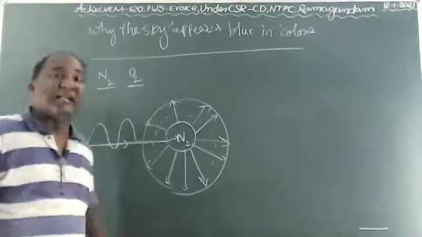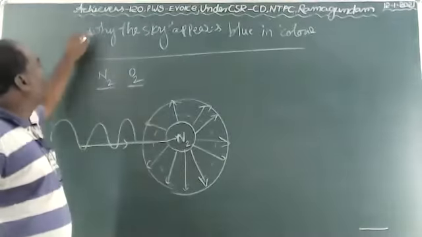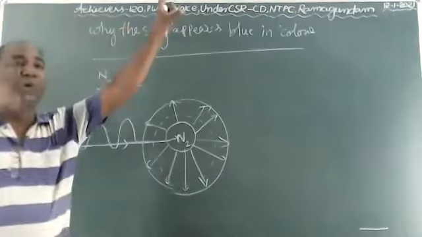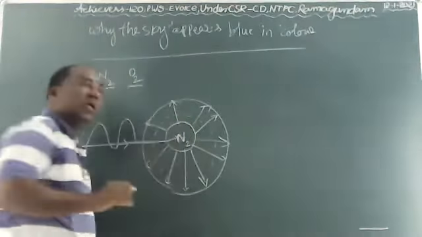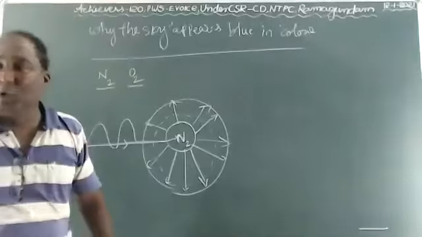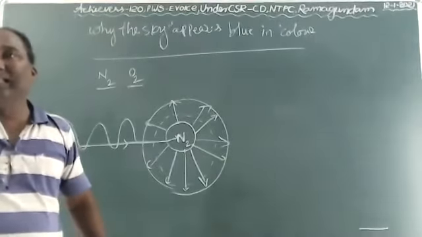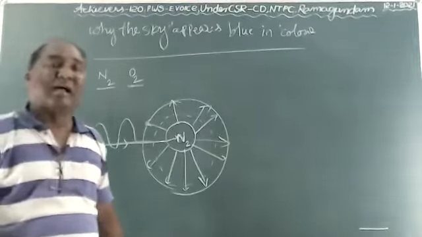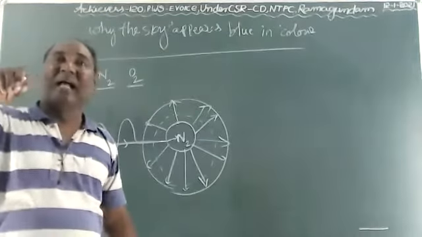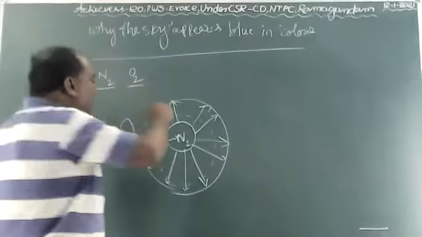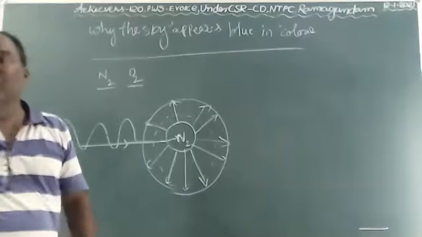This is the scattering of light, and due to that the sky appears blue, because nitrogen and oxygen are comparable only to the blue color of light. Only they receive the blue light, and that blue light gets scattered, and some amount is spread in all directions. That's why the sky appears blue in color.